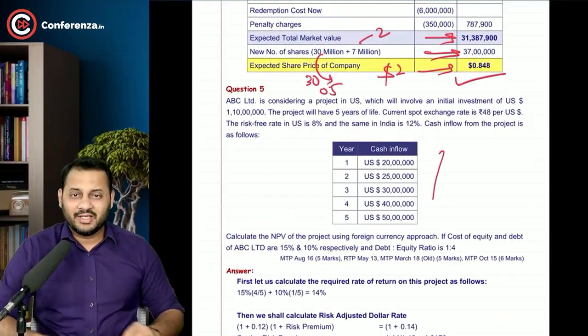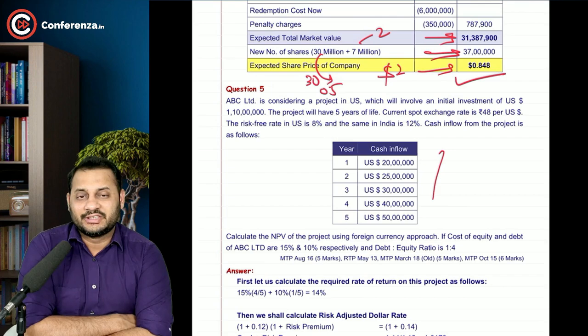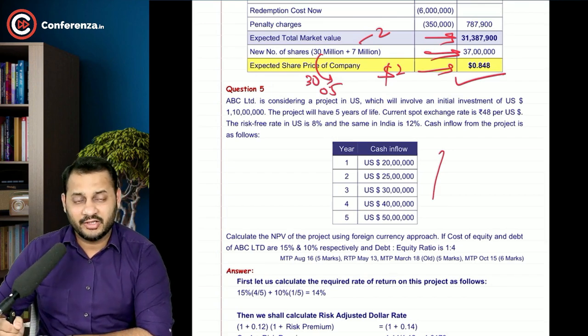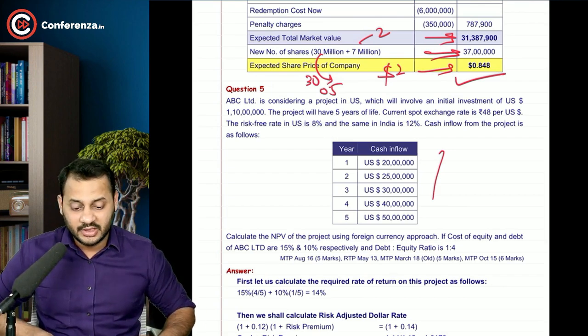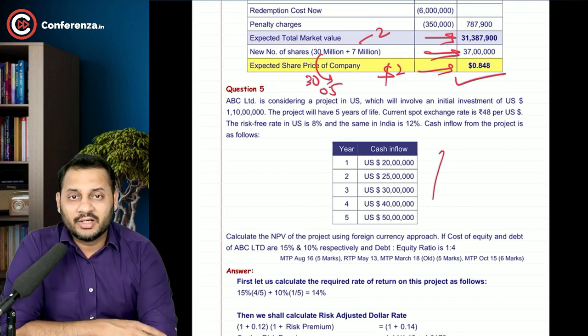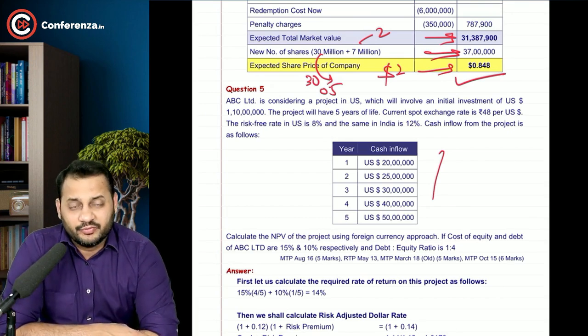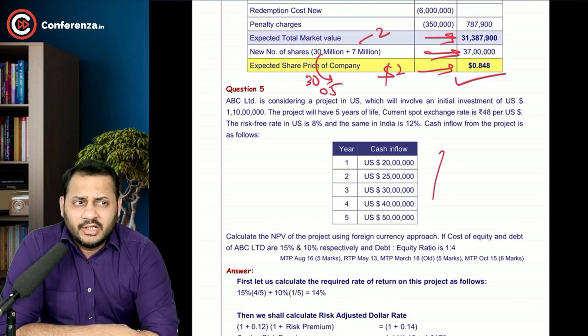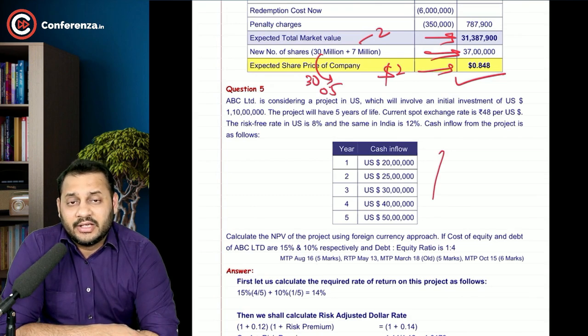So welcome back everyone, and now we are going to start with the new concept. For question number 5 to 10 we are going to use these concepts. The concept's name is the home currency and foreign currency approach. Before starting this, let me clear one thing: like in CA intermediate financial management, you have also learned this concept named NPV, net present value.